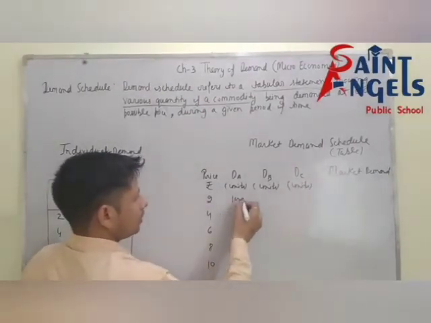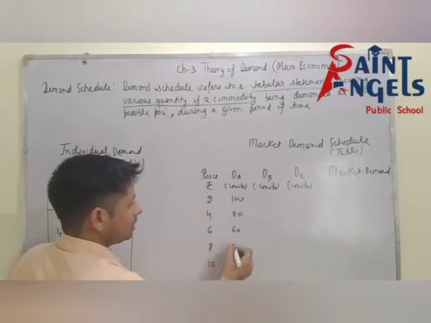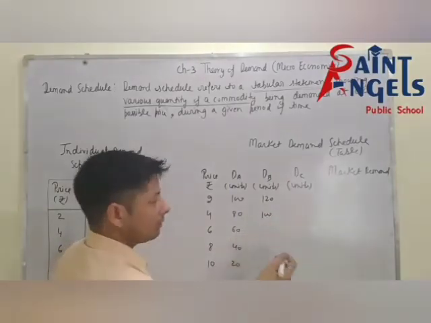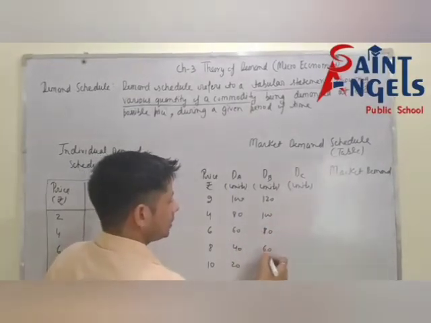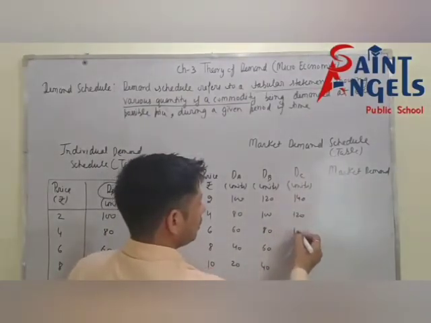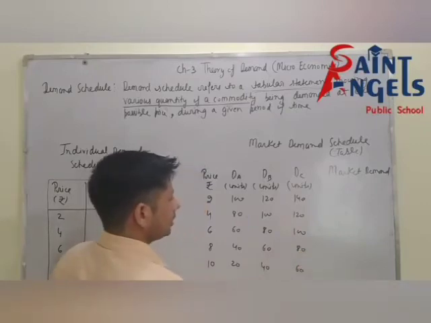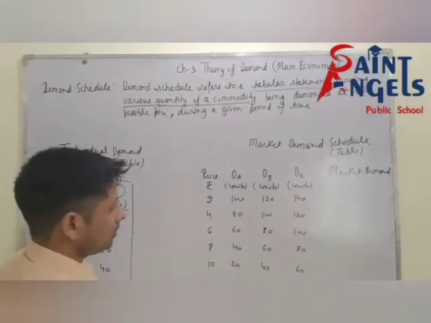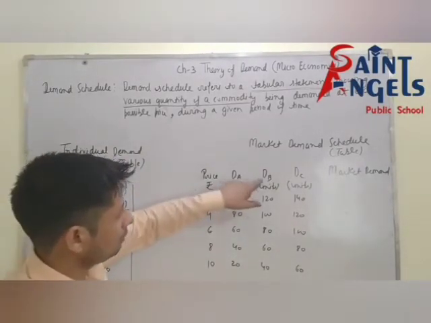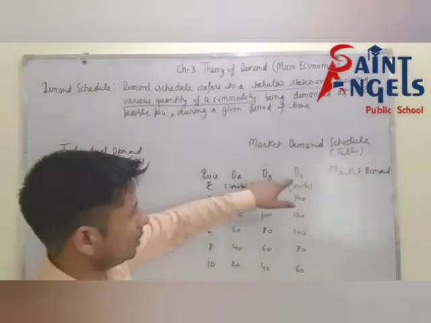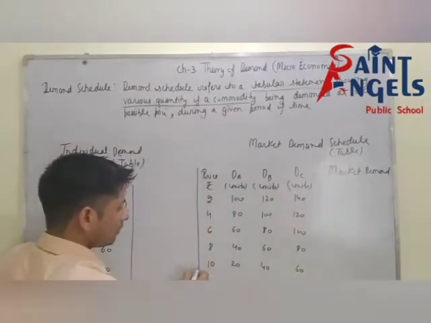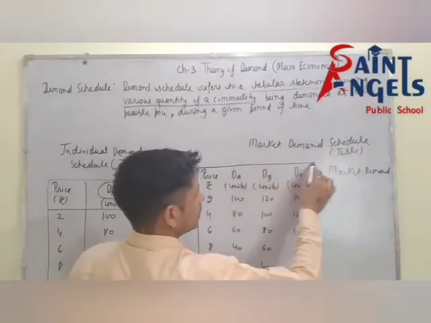Consumer A: 100, 80, 60, 40, 20. Consumer B: 120, 100, 80, 60, 40, you can take any value. Consumer C: 140, 120, 100, 80, 60. See, price is increasing here, demand is decreasing: demand of consumer A is decreasing, demand of B is decreasing, and demand of C is also decreasing. This means we are following an inverse relationship.